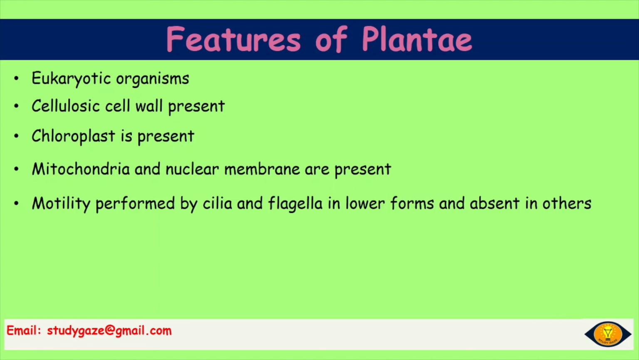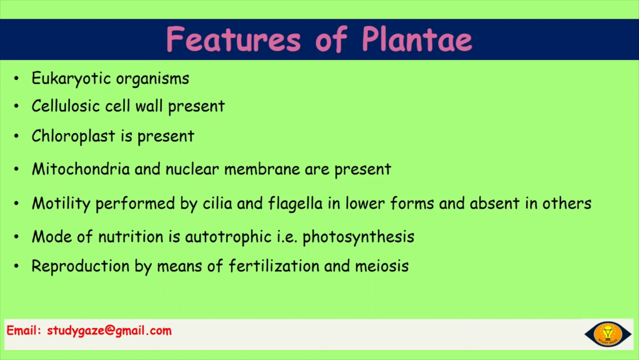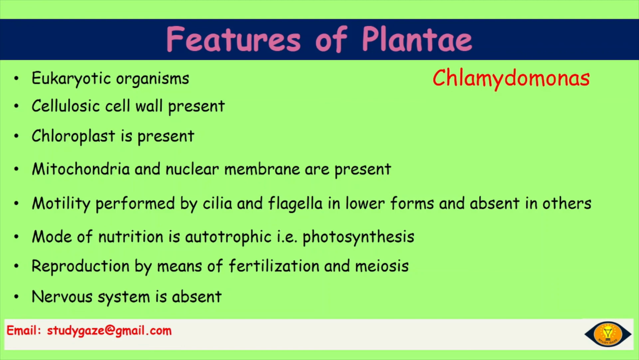Trees cannot move, so it is absent in others. Mode of nutrition is autotrophic, that is photosynthesis. Reproduction by means of fertilization and meiosis. Nervous system is absent. Lastly, let's talk about the features of Animalia. Before that, what are the examples of Plantae? Chlamydomonas, Spirogyra, Pinus and Cycas. Features of Plantae is completed.